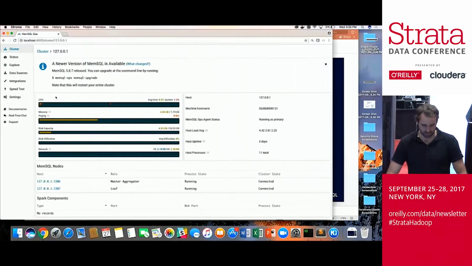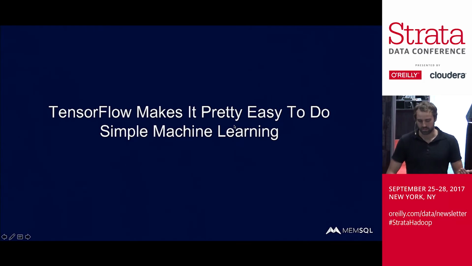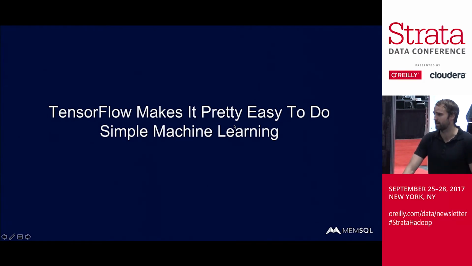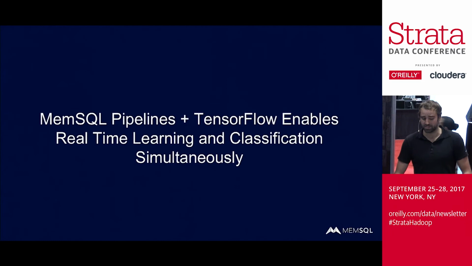So quick takeaways, so I can wrap this up here. Key takeaways here are, TensorFlow makes it pretty easy to do simple machine learning, right? At the beginning here, I had nothing installed, and by the end, we had everything running. Was actually able to do some machine learning and output some results. Pipelines in TensorFlow makes doing this in real time actually pretty easy. If we ran through and did a query again, you could see stuff was actually coming in real time.